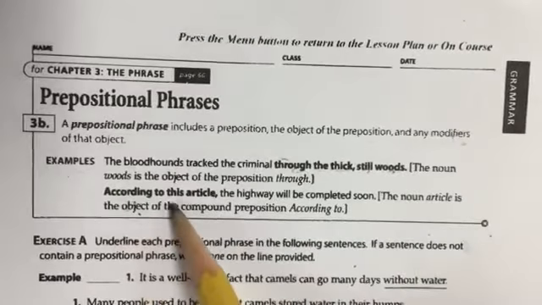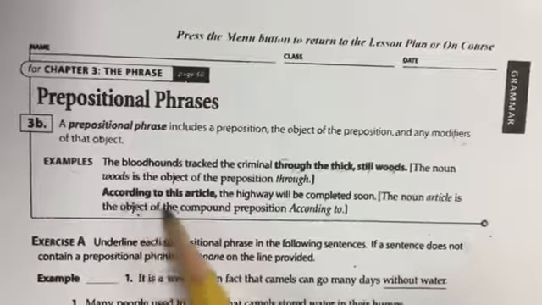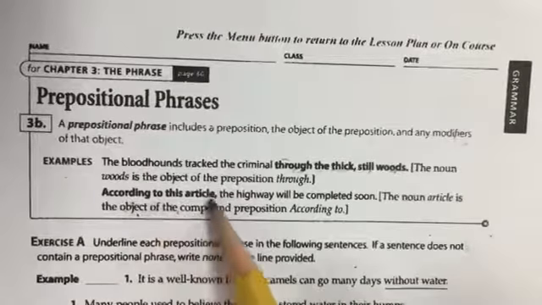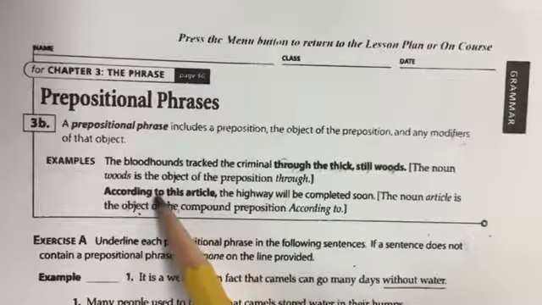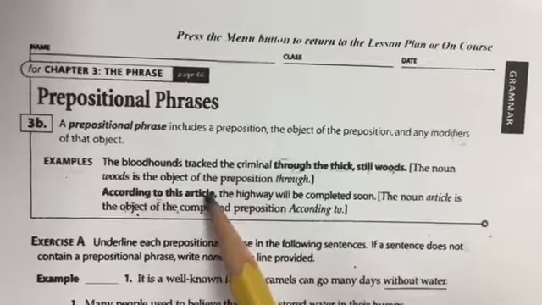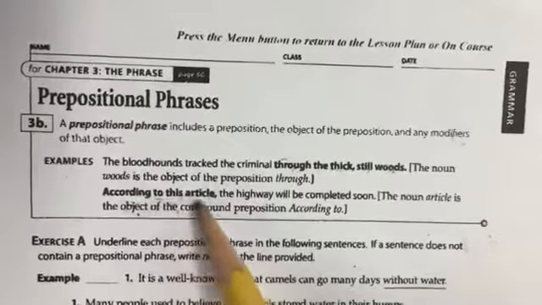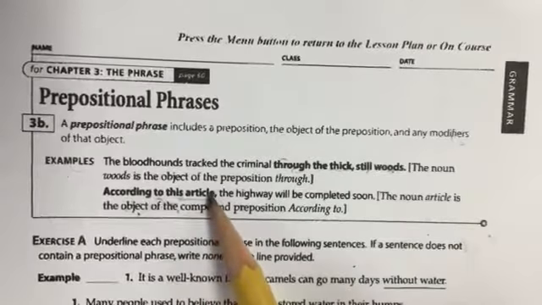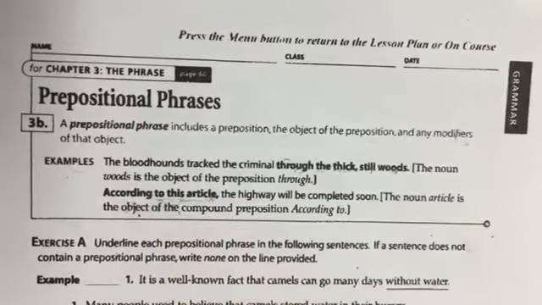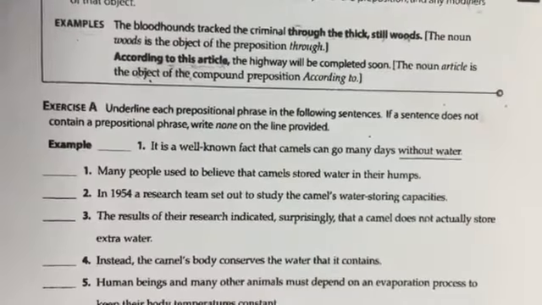According to is a preposition. It's a compound preposition. It's more than one word. Anyway, after the preposition, we're going to include the object of the preposition, which is article, and then any words in between, really. So according to this article, this is an adjective describing what kind of article, so we include it.